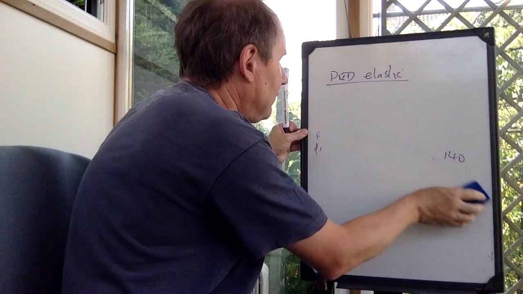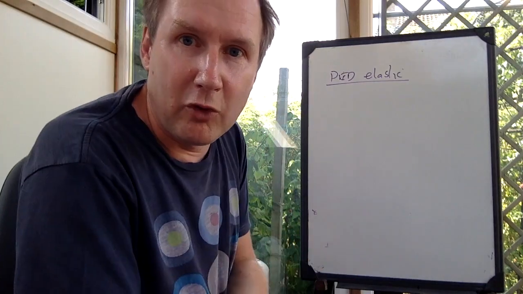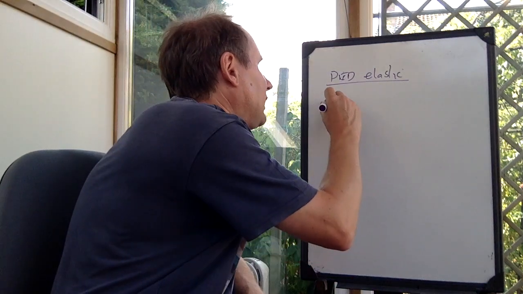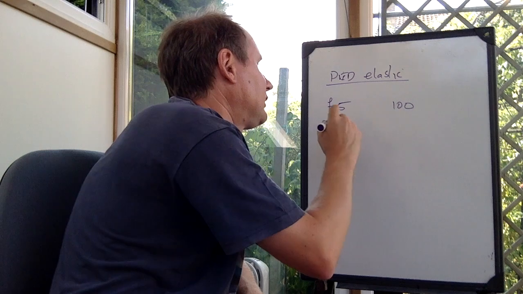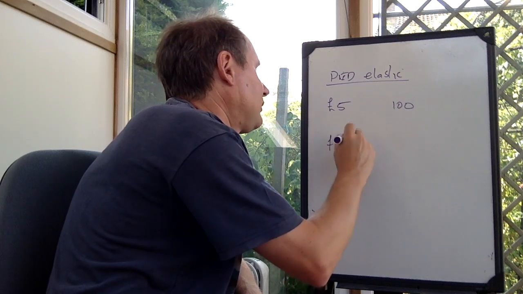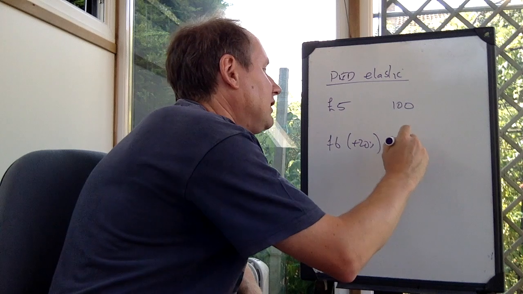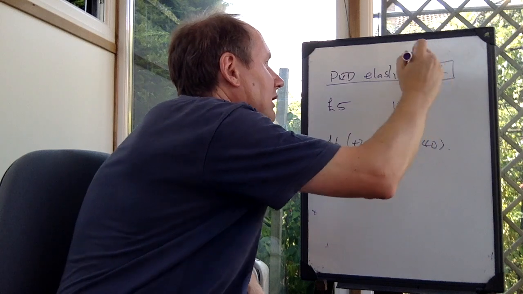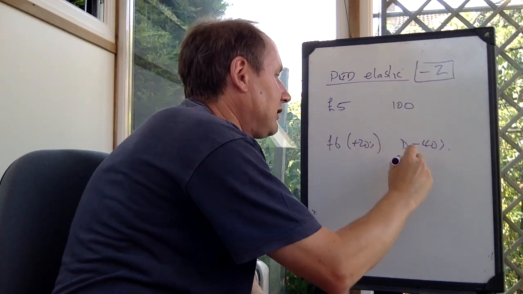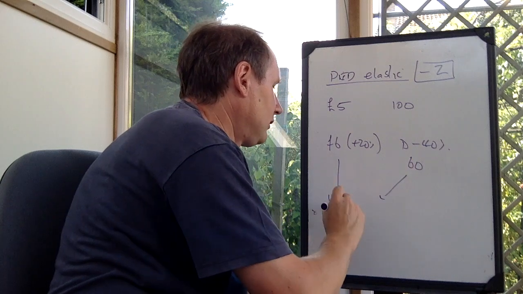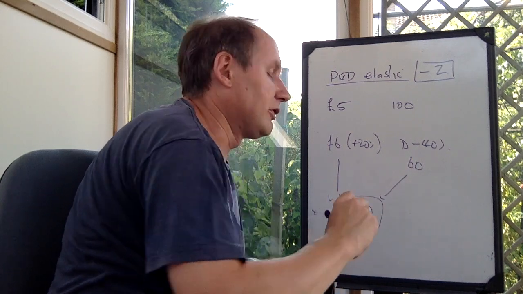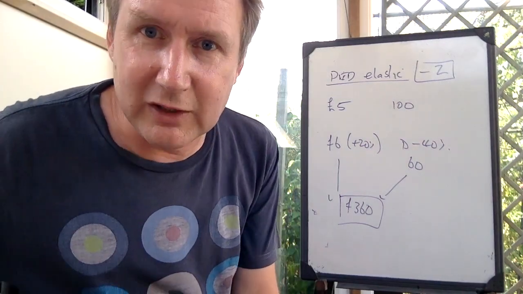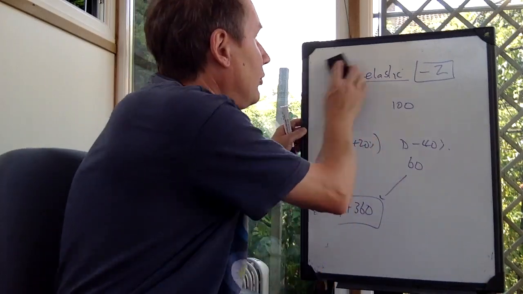If we do the same thing now for a price rise, then this is going to prove undesirable, because, again, we've got our firm, it's charging a price of £5, selling 100 units. If it now puts price up to £6, which is a 20% rise, we know that demand is going to fall by twice as much. We know that PED is -2. It's going to fall by twice as much in the opposite direction. So demand is only going to be 60. Therefore, the firm is now only going to have £360. So increasing price when customers are price sensitive is a bad idea, because you lose more than a proportional number of customers.